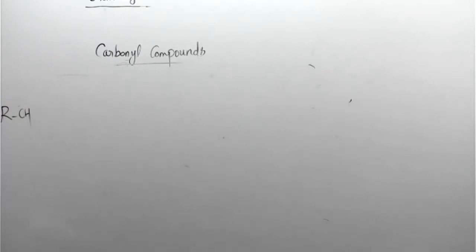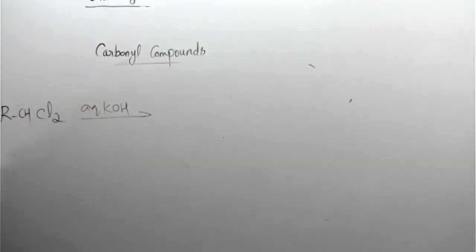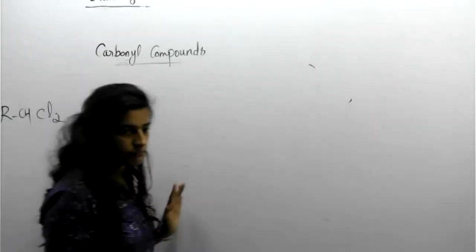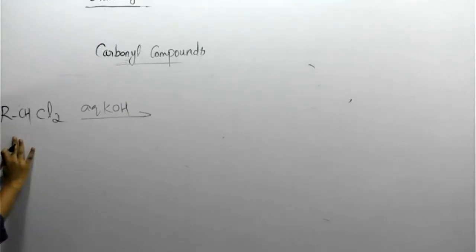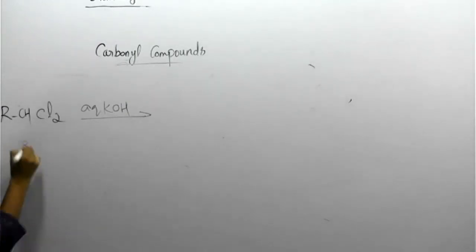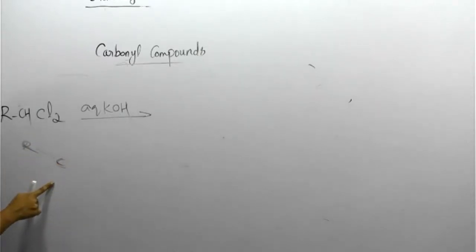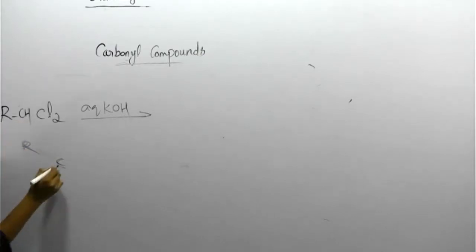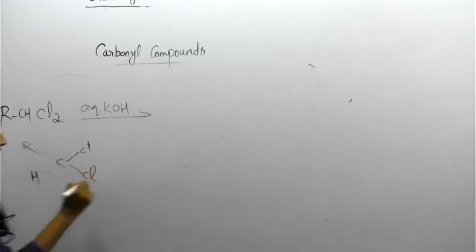RCHCl2. Okay. Then aqueous KOH is with you. What about the product? Can you guess? Here, I will help you. Look, this can be converted into R is here, then carbon is in the center. Another form now. I'm rewriting that much only. So R, this carbon, hydrogen is with you, then 2 chlorine. Am I right? This is same, na? Then aqueous KOH.